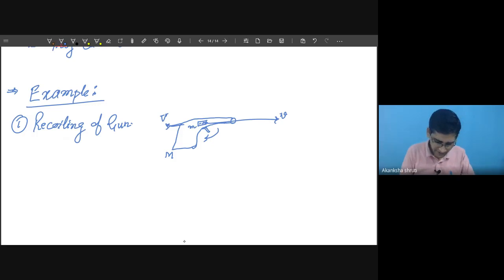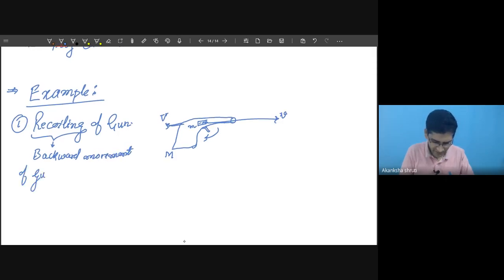So write this. Recoiling means backward movement of gun when the bullet is fired forward.